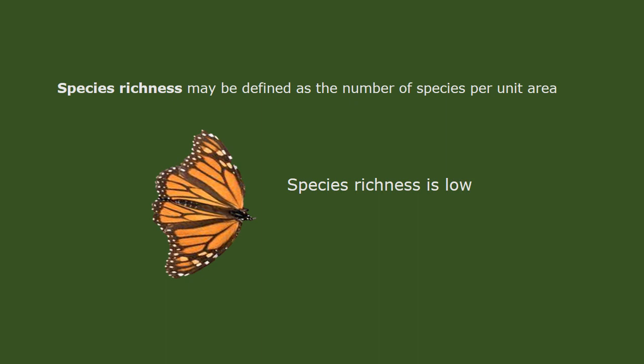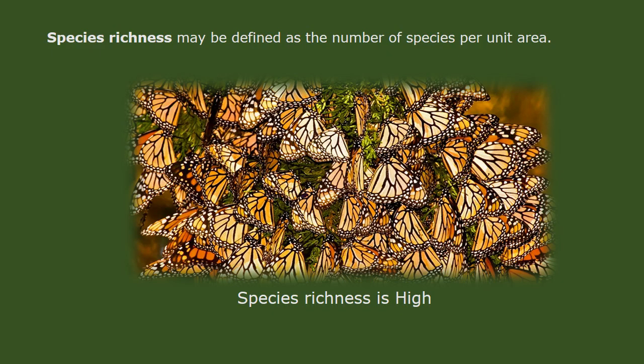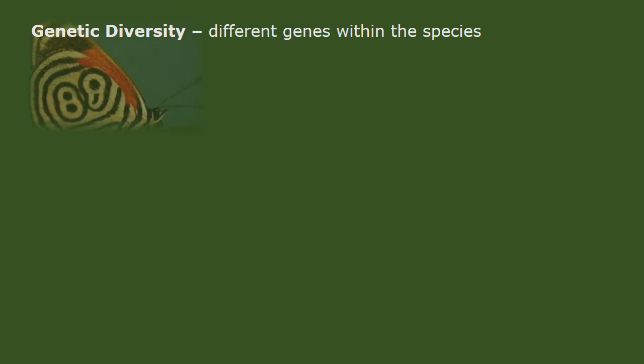Species richness may be defined as the number of species per unit area. Here the species richness is low. Here, the species richness is high.